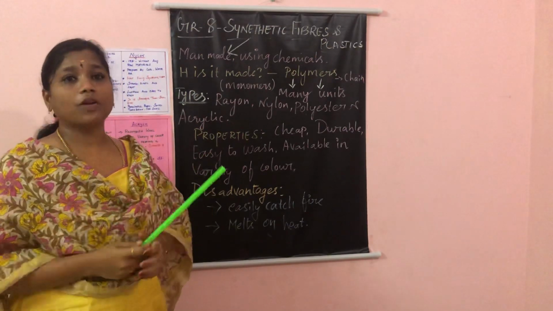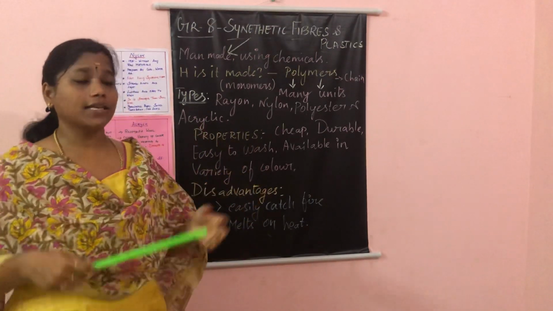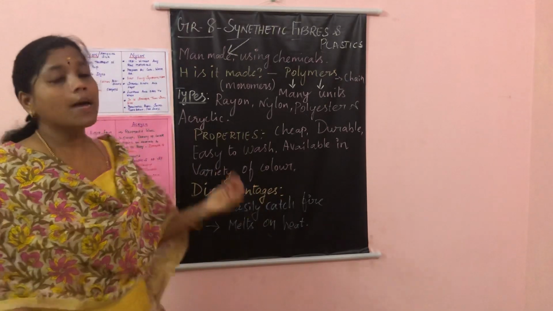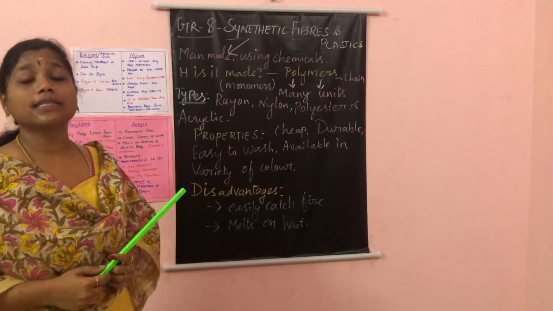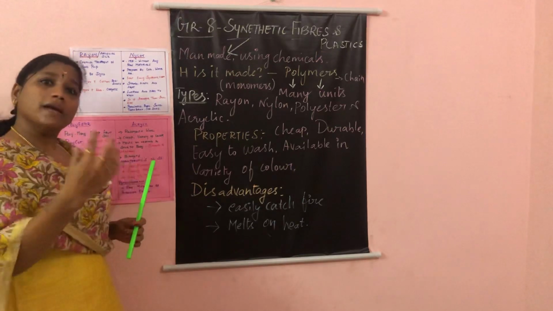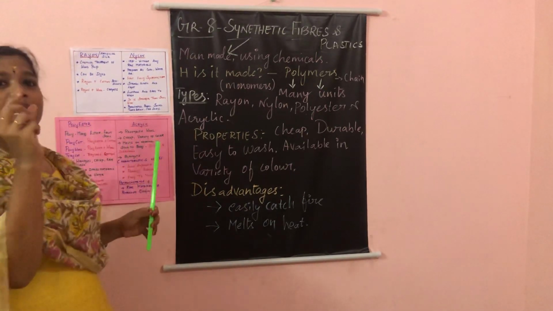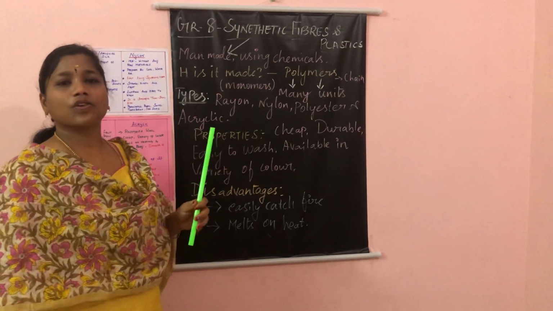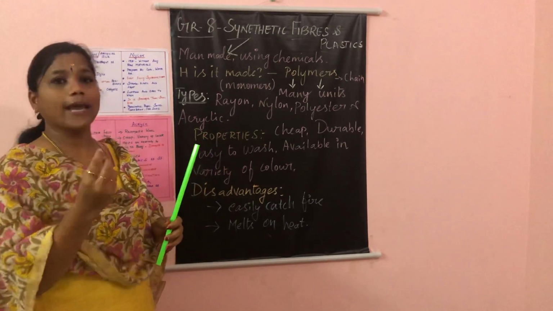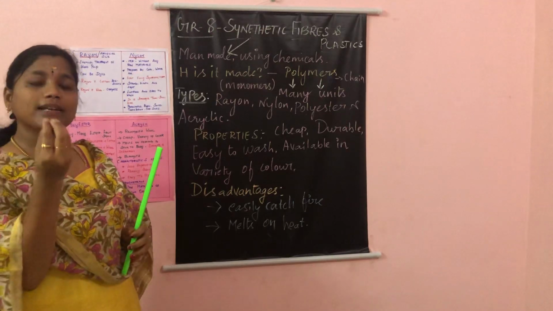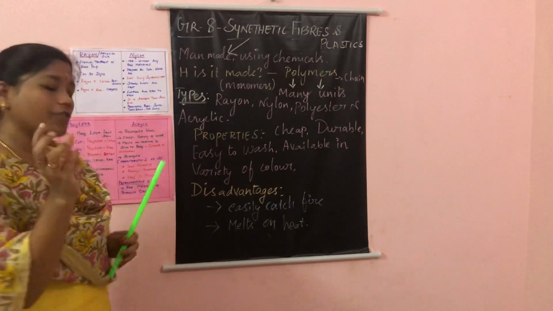We have many types of blouse materials like silk, polyester, terry cotton, many materials. Polyester is one of the synthetic fibers, of which we can get many types. Poly means many, ester means ester, which has a unique character: it has a smell of a fruit. Okay, the uniqueness of an ester is its smell of a fruit.